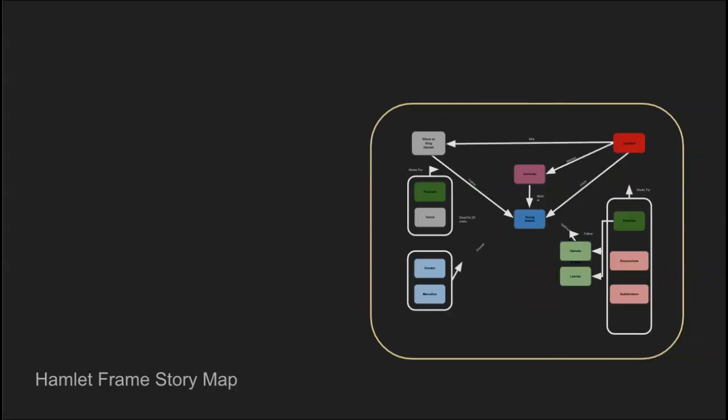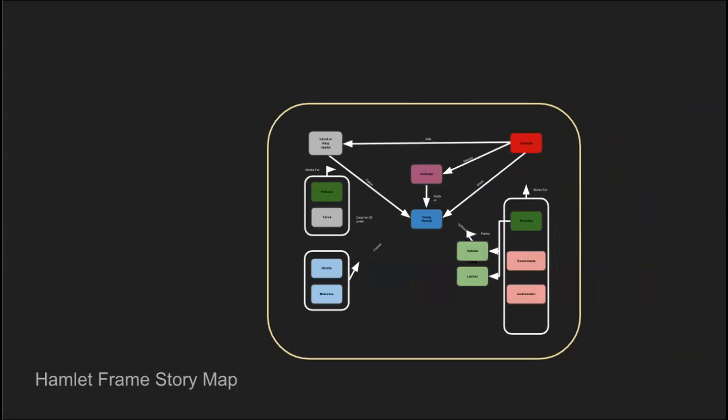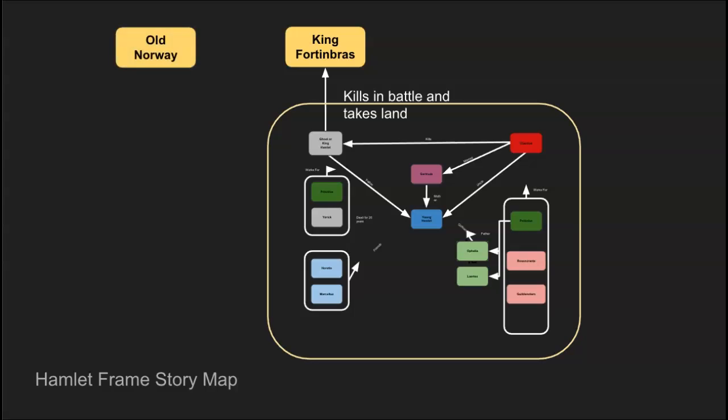However, there's more. There's a frame story that is a reflection of the story of Hamlet as well, presented in the book. Now, we'll start off with the story that we know, the Hamlet story with the friends and father and all that. But one thing that's different here is that the frame story includes a man named King Fortinbras, who fought with the old King Hamlet and was killed in battle. The old King Hamlet took his land. Now, when Fortinbras died, his brother became king, because his son was really young at the time. So young Fortinbras's father is killed, and his uncle becomes the king.